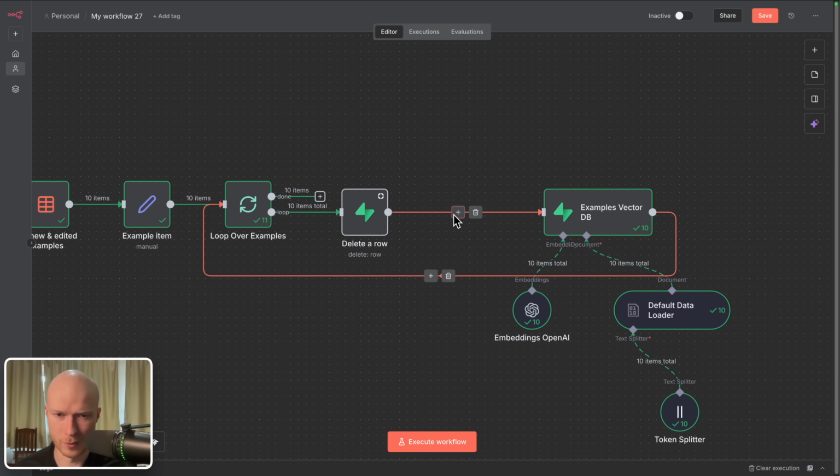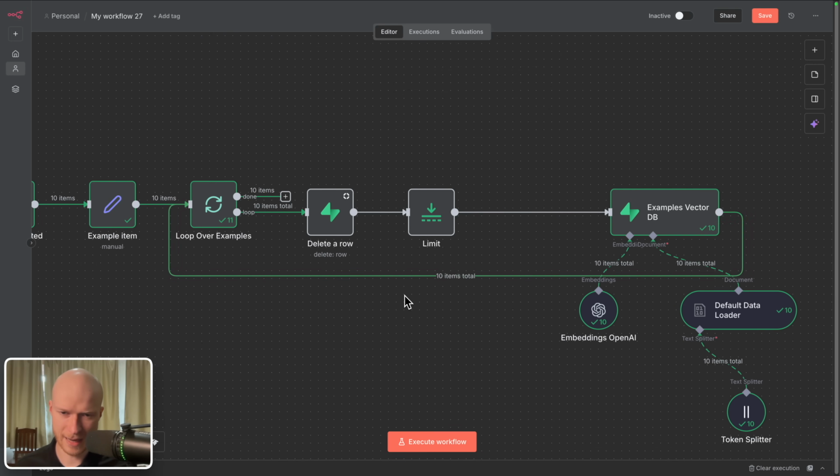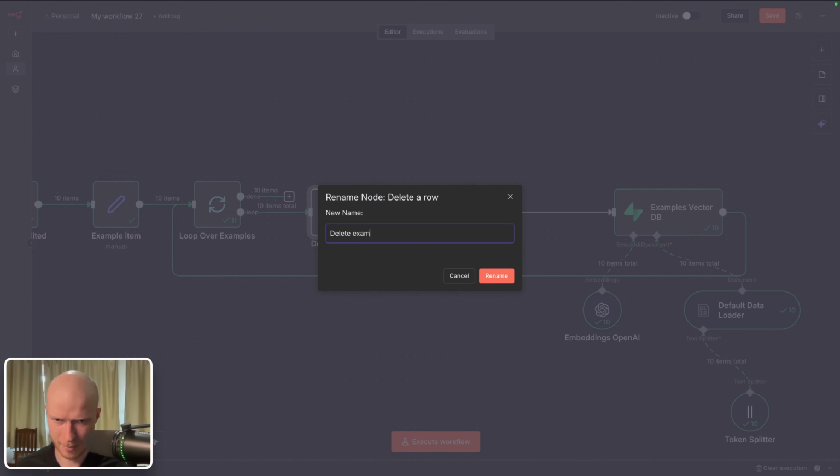And what we also have to do is add a limit node in here. Because what sometimes can happen when we delete a row, or let's actually rename this to delete old example, I think that's the most descriptive name.